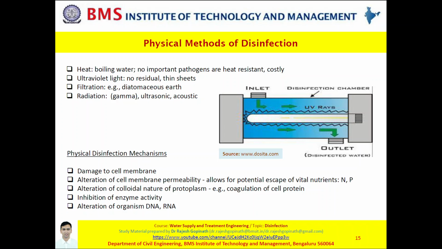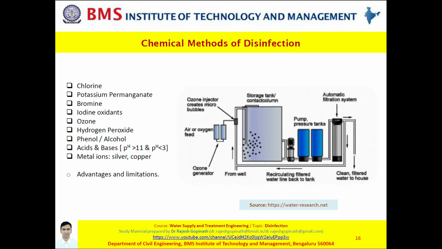Now let us move on to slide 16, that is chemical methods. As you can understand, in physical methods we never employed any chemicals. We only altered parameters such as temperature or physical forces. But in slide 16, that is chemical methods, it is the application of a range of chemicals such as iodine, ozone, bromine, KMnO4, chlorine, hydrogen peroxide, alcohols, acids and bases.